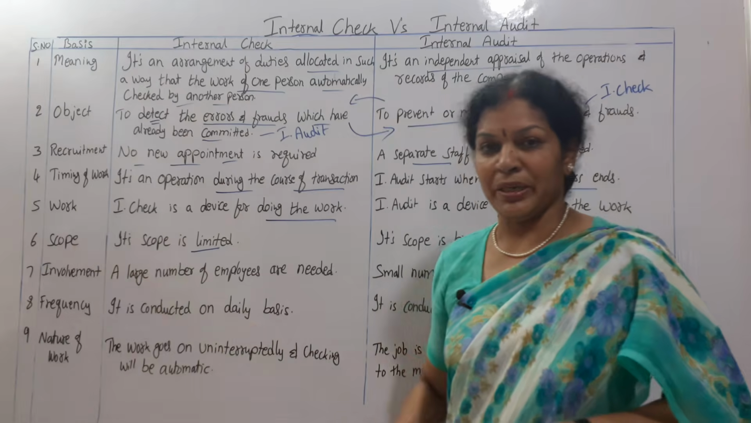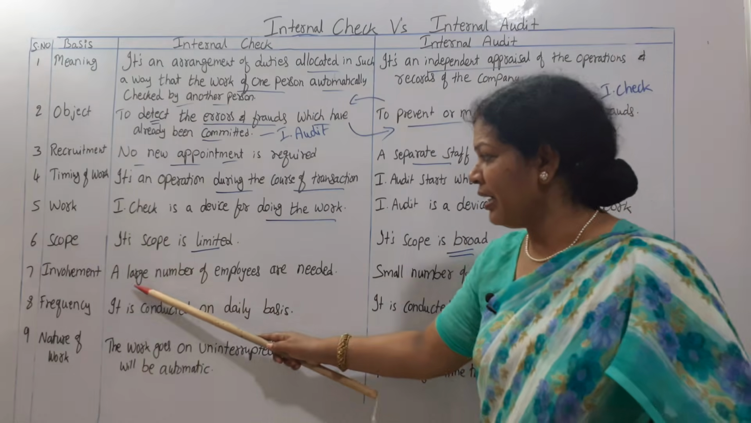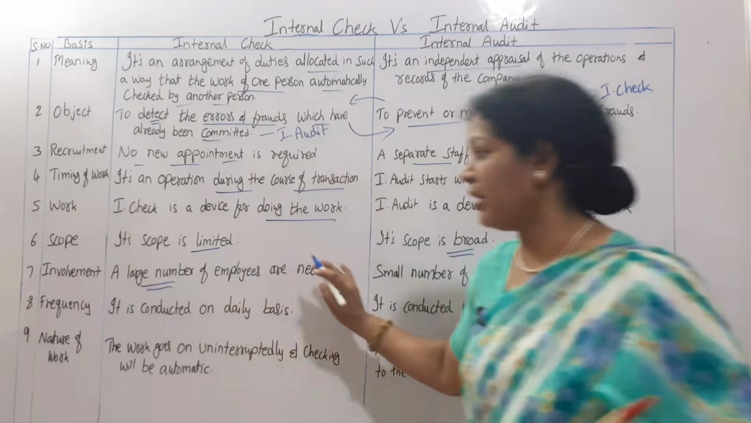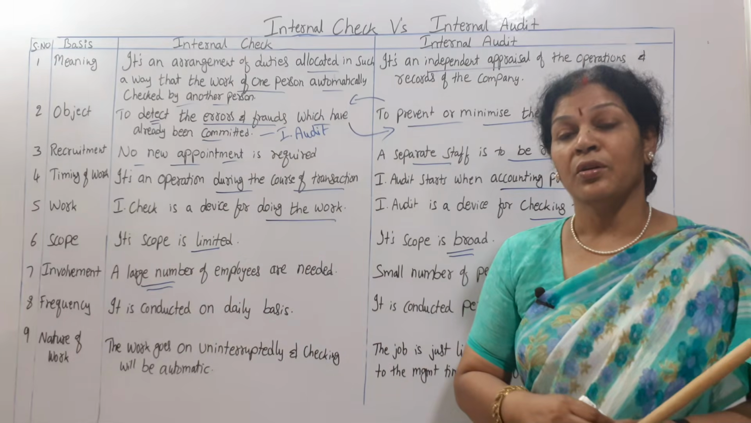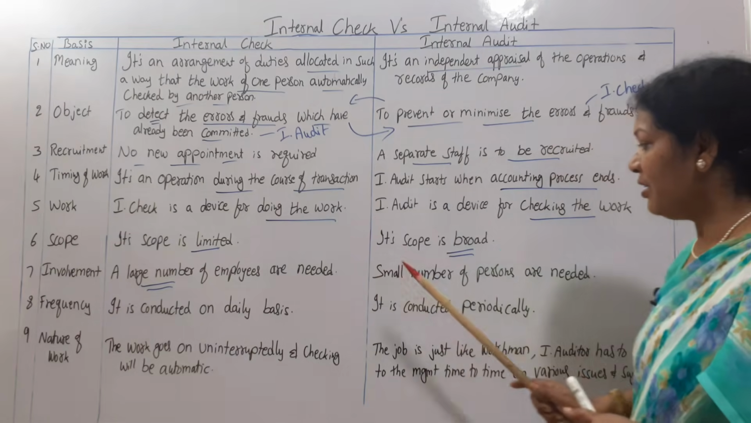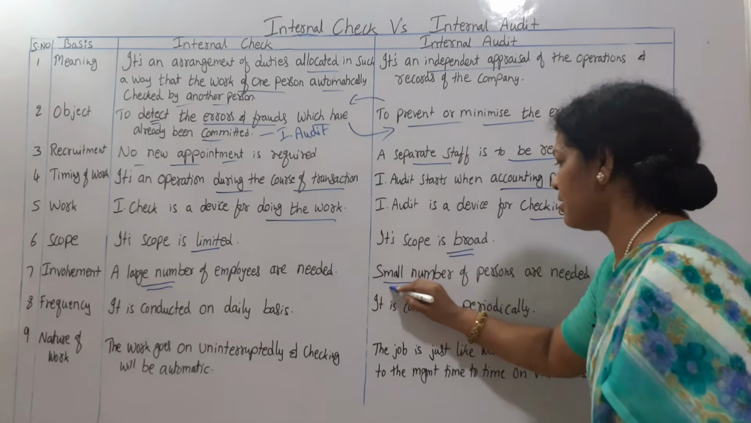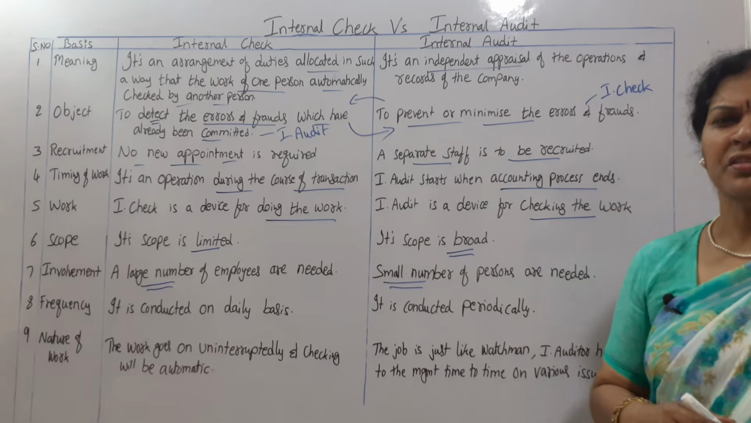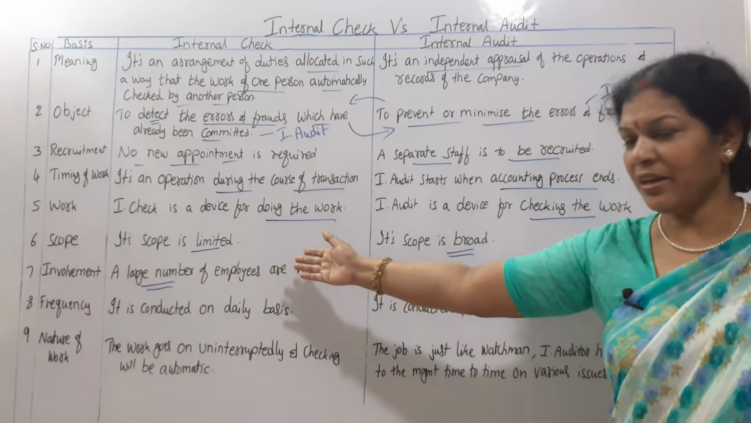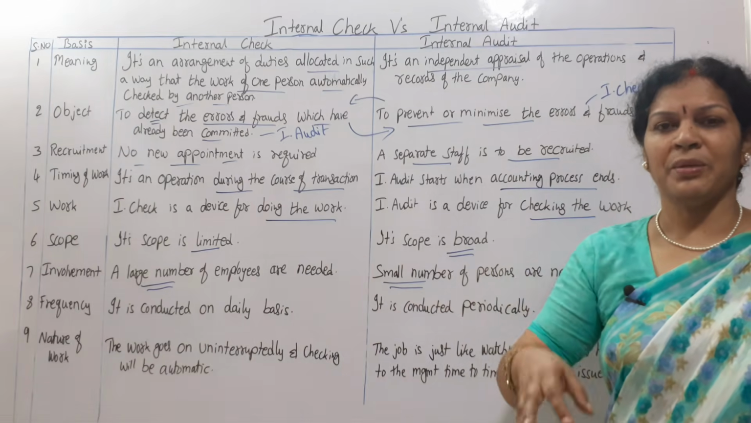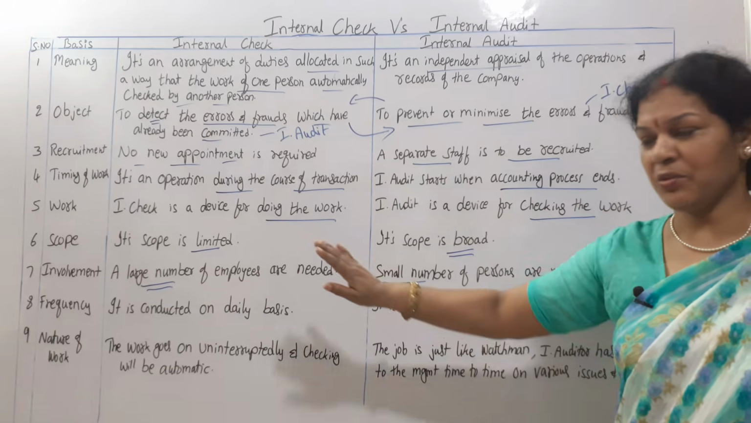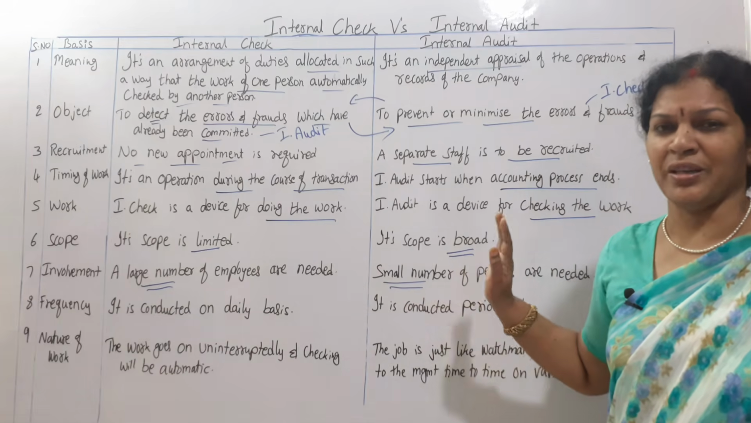Now, for involvement, a large number of employees are needed to have this internal check system, a large number. But here a small number of persons are needed, because for internal auditing, special auditors are appointed, not large, but they are just like normal employees. Accounts are maintained by someone and also checked by another person. So that is why a large number of people are required. Here it is a small number.